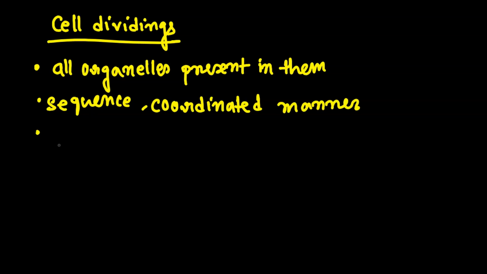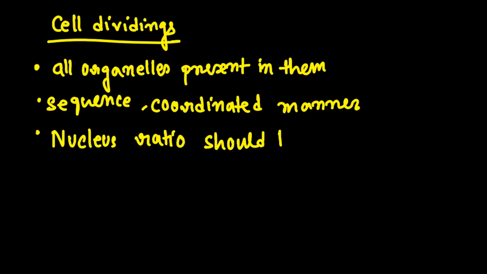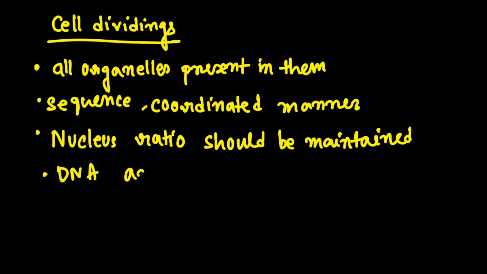Also, the nucleus ratio should be maintained, right? It should be maintained. DNA amount should be maintained, right? What happens? The DNA amount should be maintained. That also should be maintained. So for all of this, we need some checkpoints.